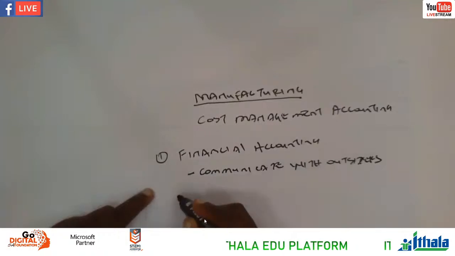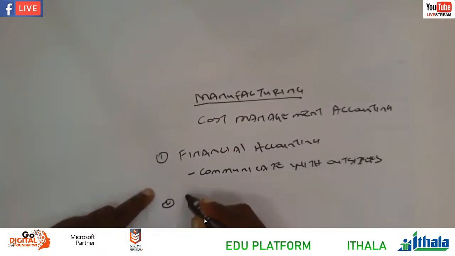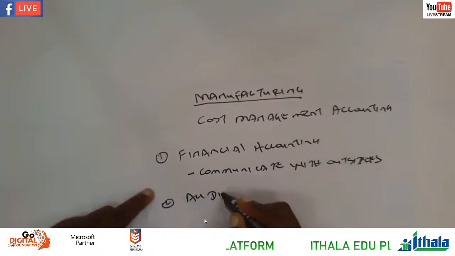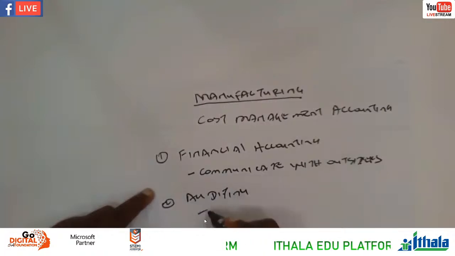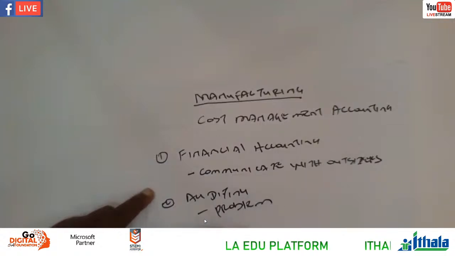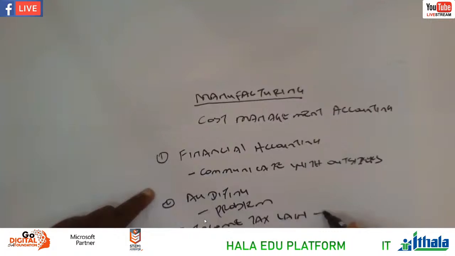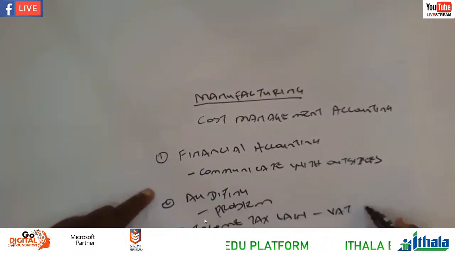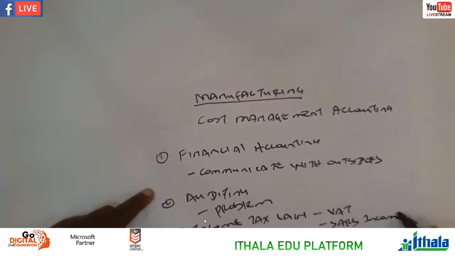Okay, and then we have auditing, that is problem solving basically, right? And then we have income tax law. Income tax law, we talk about the VAT here, SARS, income tax, right?